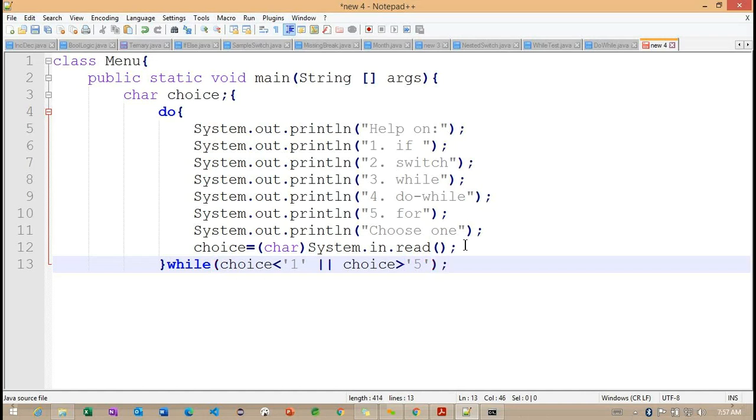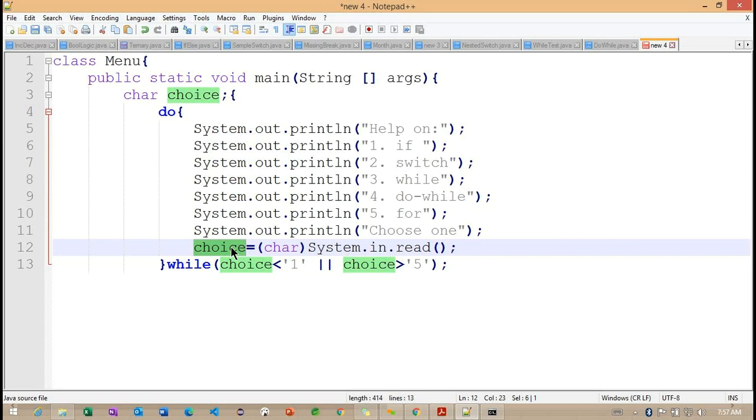So observe carefully how I'm defining this here. This particular do block will print these messages, and from this choice we are loading the data from the command prompt.